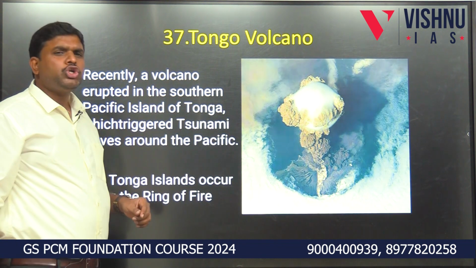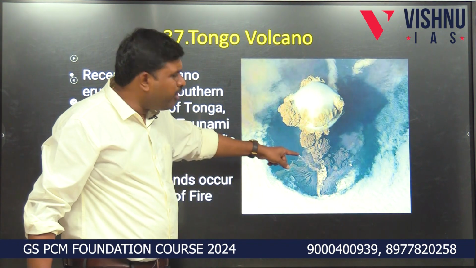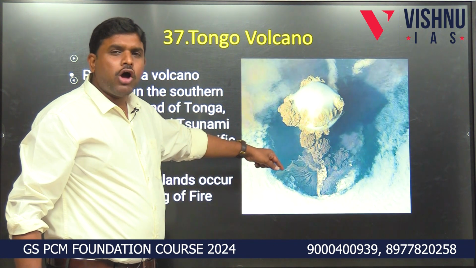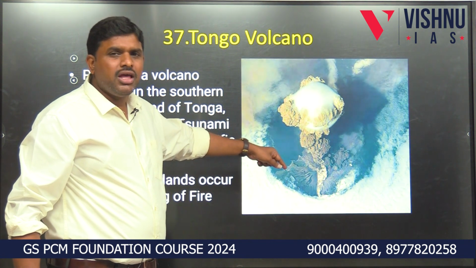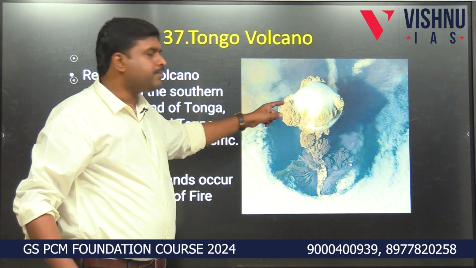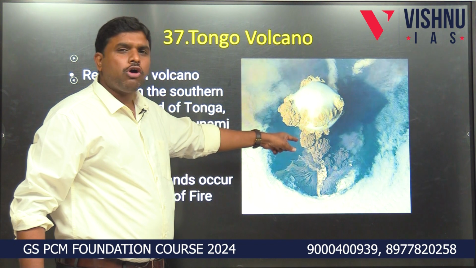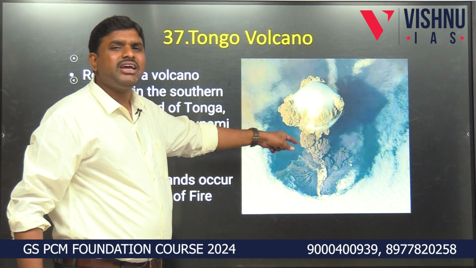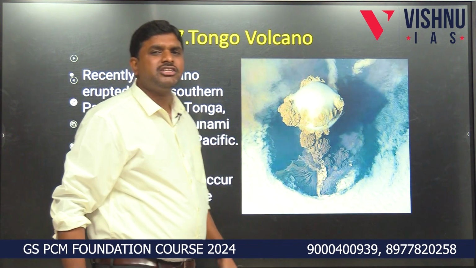The next is the Tonga Volcano. A very big volcano erupted from an island called Tonga. Tonga is present in the Far East, in the Pacific Ocean. The map pointing is very important. Please mention in the comment box the bordering neighboring countries of Tonga, where this volcano happened.